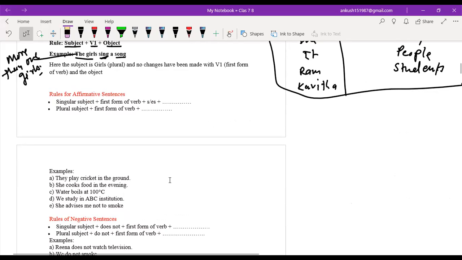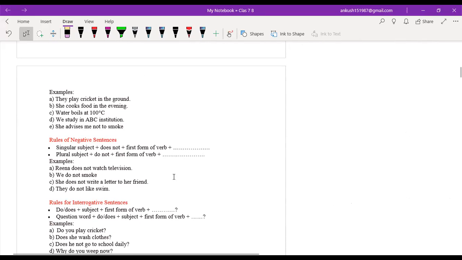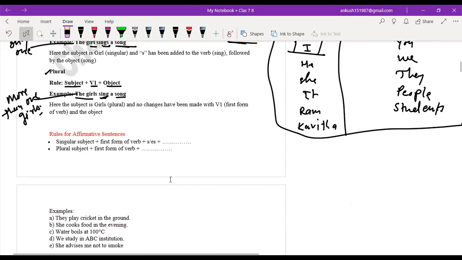Now, beta, whenever we are studying tenses, it is a must to understand how we can transform an affirmative, or rather assertive, sentence into other sentences like negative sentences and even interrogative sentences. How can we ask a question in simple present tense? How can we make a sentence affirmative?